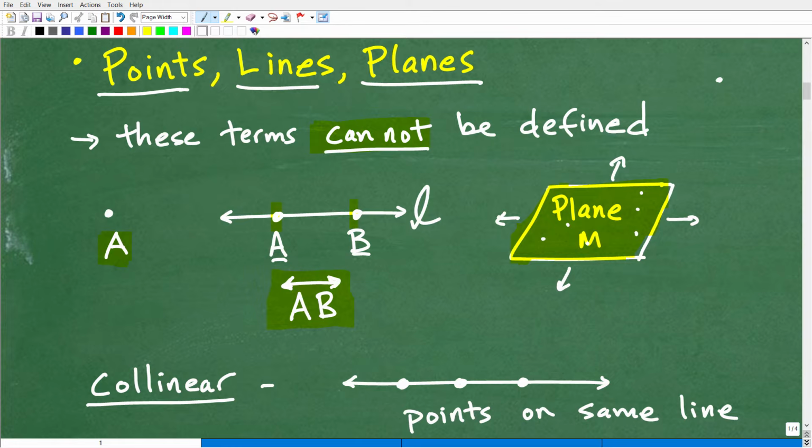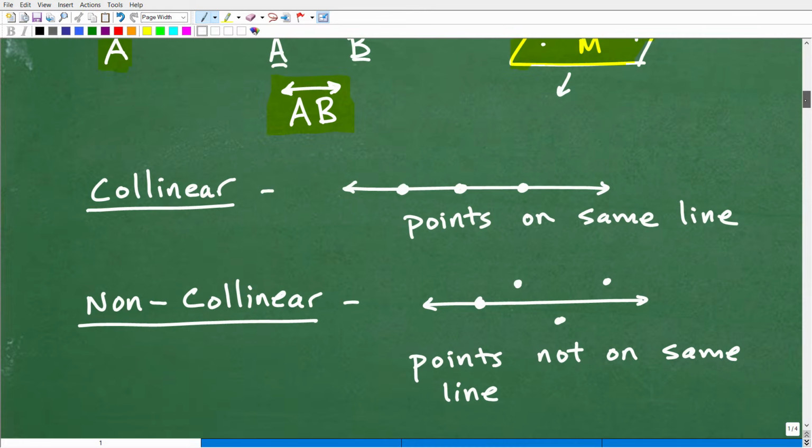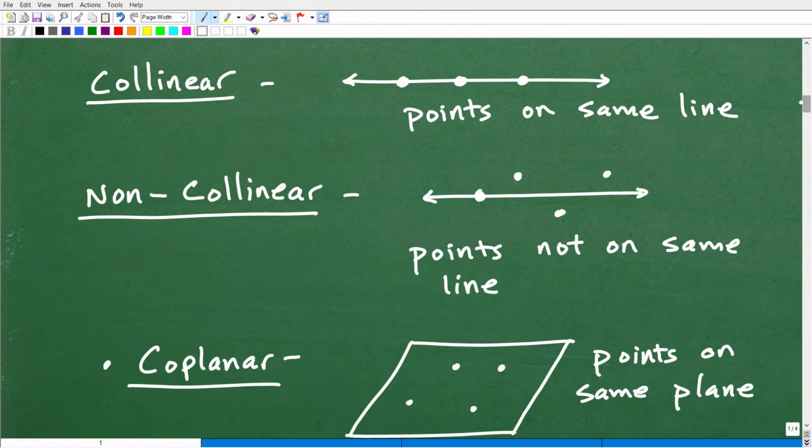Okay, so these are some basic terms. Again, we're starting with the fundamentals of geometry. Let's move forward and give you more terms and definitions because there are a ton in geometry. So let's start off with this first term and take a look at collinear. You need to know what this word means, collinear. And basically, that means we're talking about points that are on the same line. Okay, so points that are on the same line are called collinear.